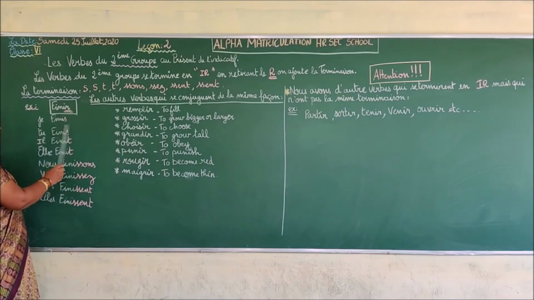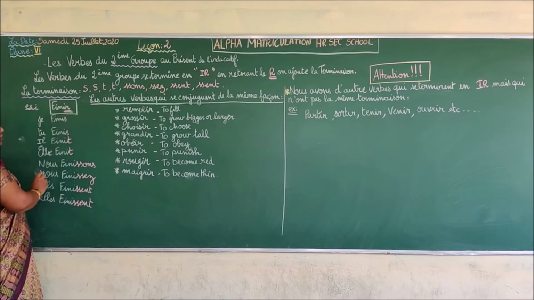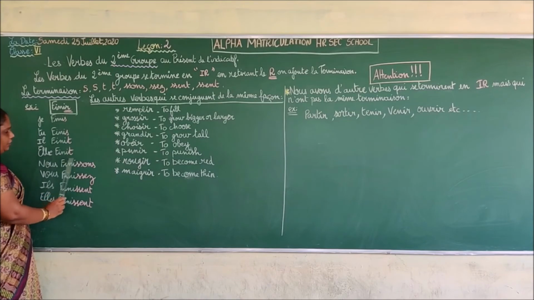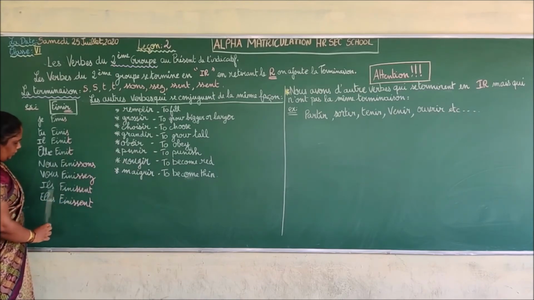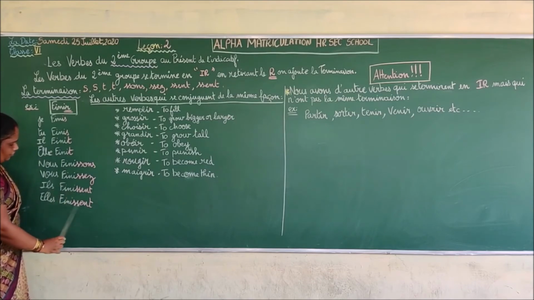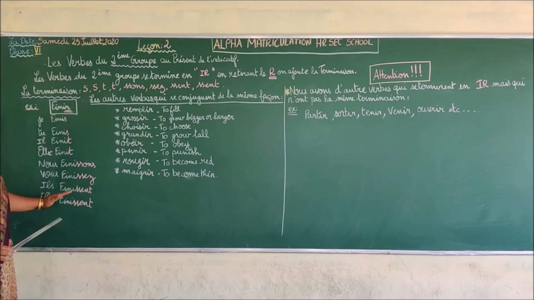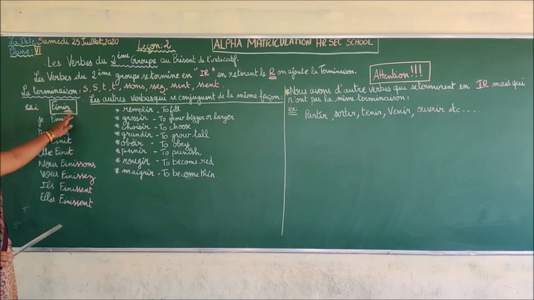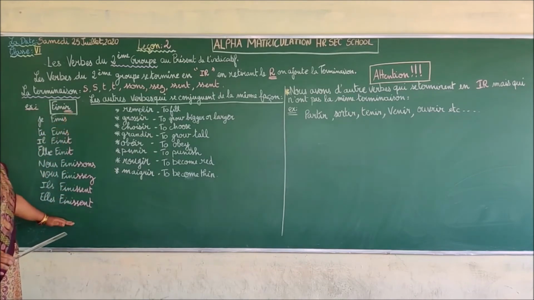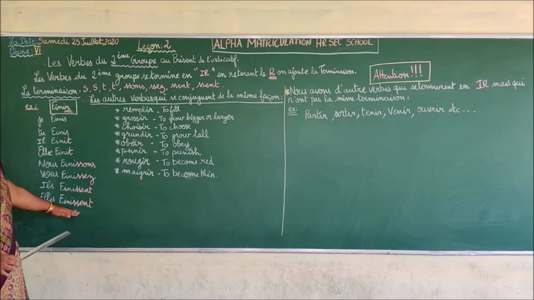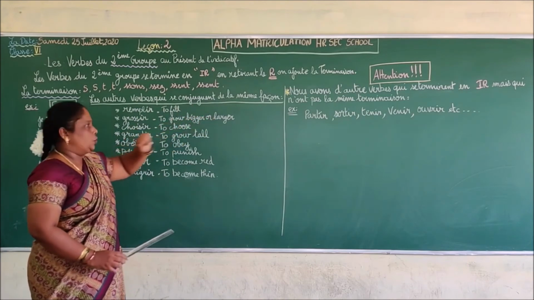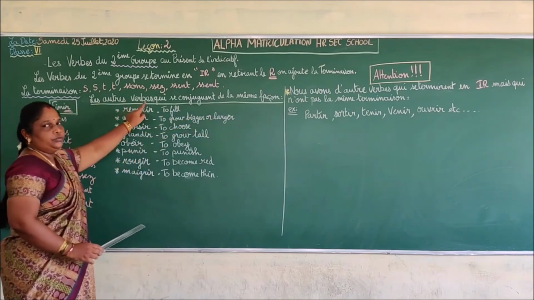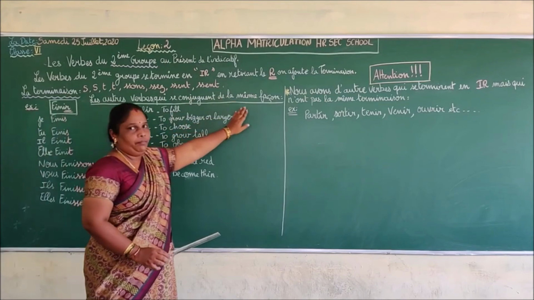Je finis. You are going to cut the R, okay? Je finis, tu finis, il finit, elle finit, nous finissons, vous finissez, ils finissent, elles finissent. So this is the type of conjugation for the IR group verbs, how to conjugate a verb of the IR group. And here, les autres verbes qui se conjuguent de la même façon. So, the other verbs which are conjugated the same way.